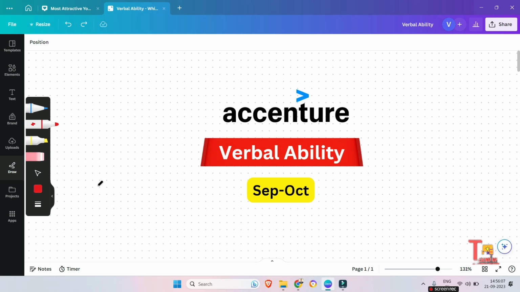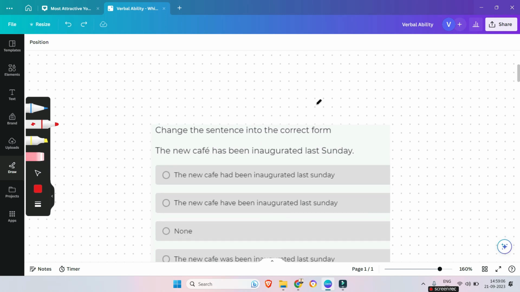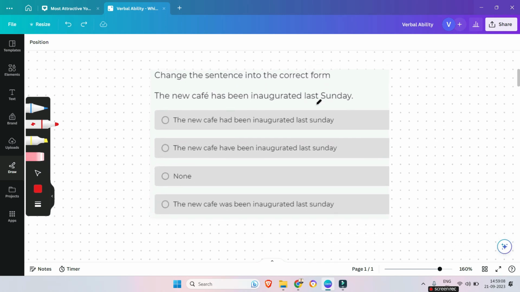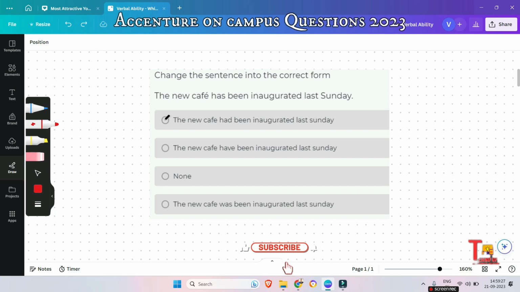So let's see. The first question is shown on your screen. Please pause the video and try to give the answer in the comment section. Change the sentence into correct form: the new cafe has been inaugurated last Sunday. What could be the right form of this sentence? I hope you have been searching for the correct answer. Let me show you the correct form of the sentence.